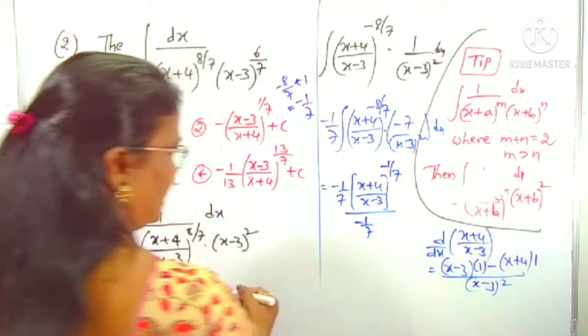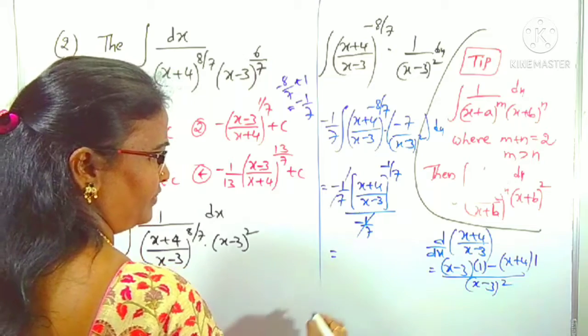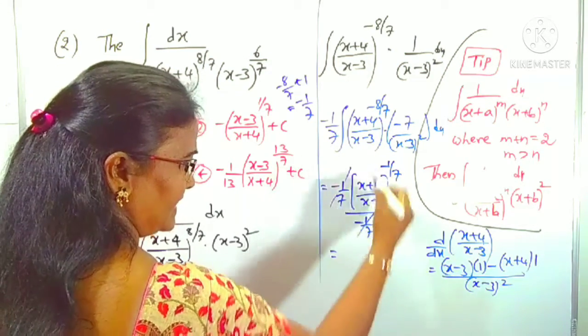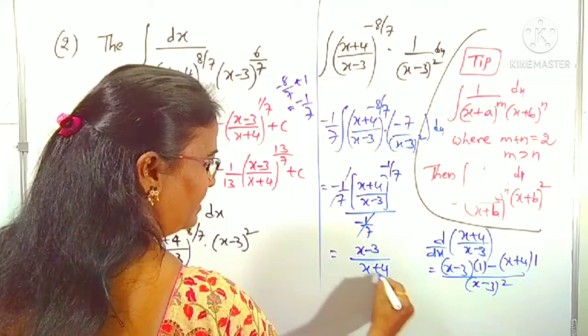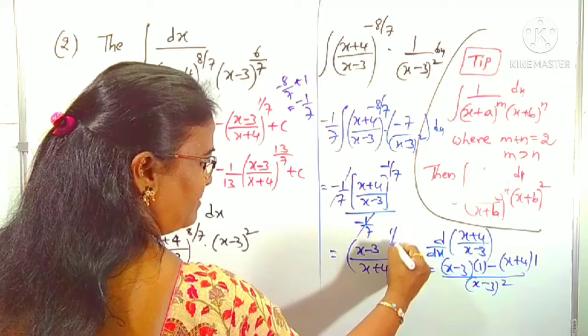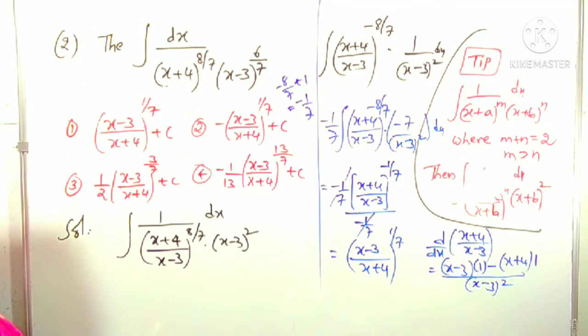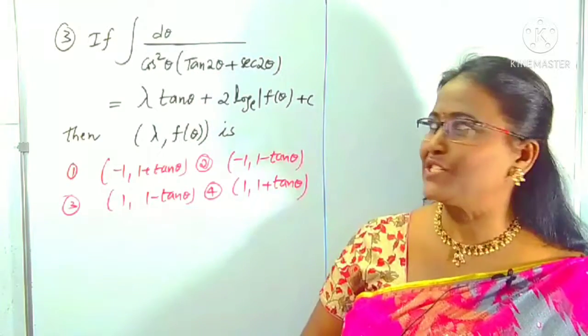As usual, I am not writing the constant. Minus 1 by 7 and minus 1 by 7 cancel. What is left over is (x plus 4) by (x minus 3) whole power minus 1 by 7. Shall I write in reverse order? (x minus 3) by (x plus 4) whole power plus 1 by 7. That's it. According to the options, which one? Yes, it is clearly the first option. Let's look at the next question.